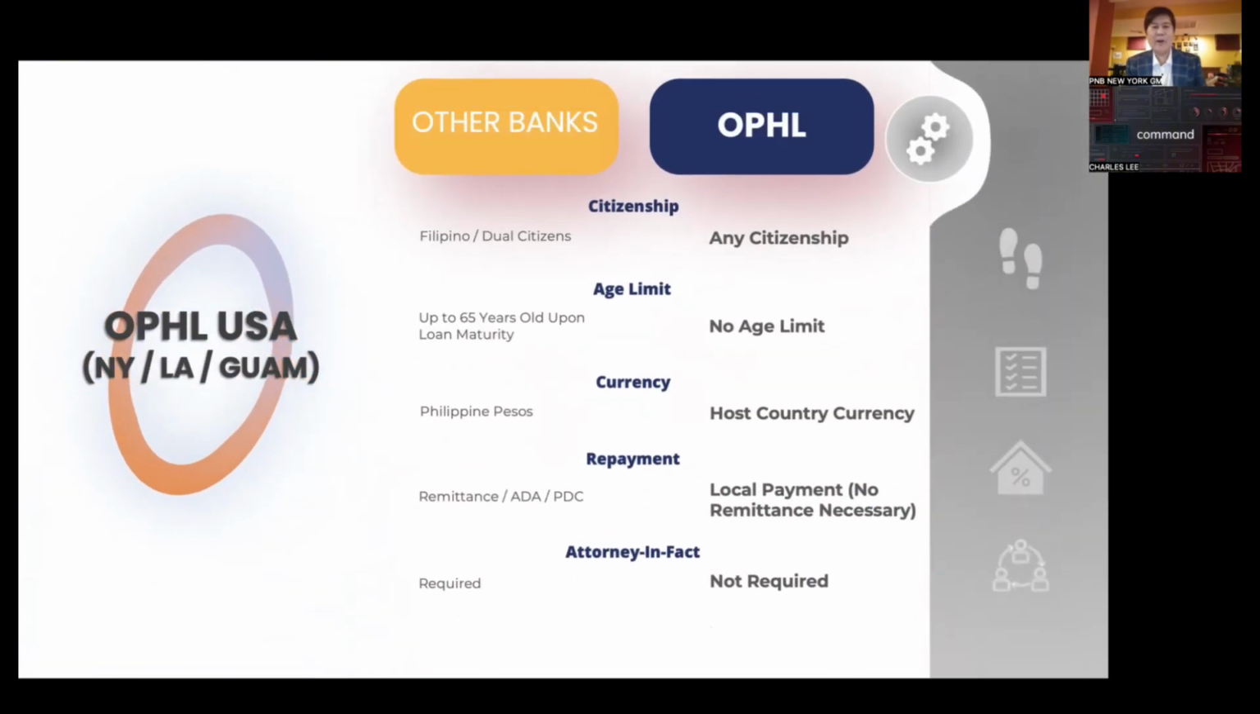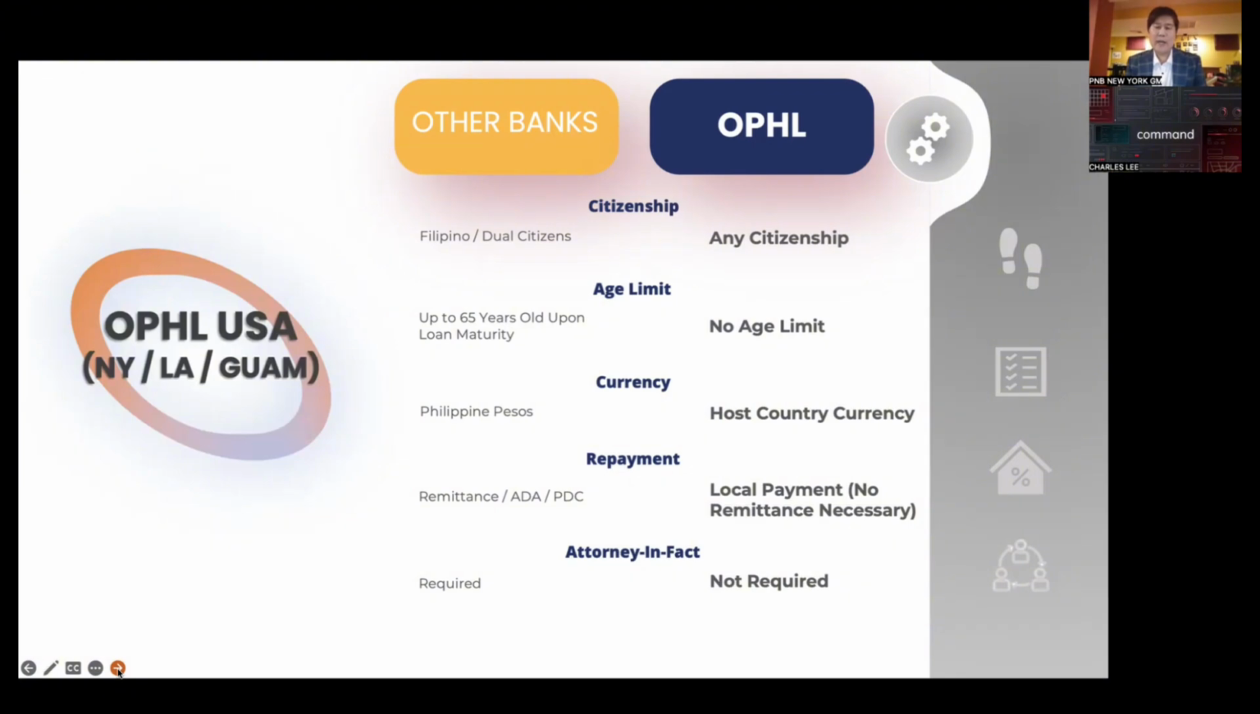As stated before, we have this Own a Philippine Home Loan in the U.S. And there are 5 major advantages on why you would choose Philippine National Bank New York as compared to other Philippine banks. First, with Philippine banks, they can only lend to dual citizens or Filipinos, wherein Own a Philippine Home Loan of PNB, we cater to any types of citizenship.